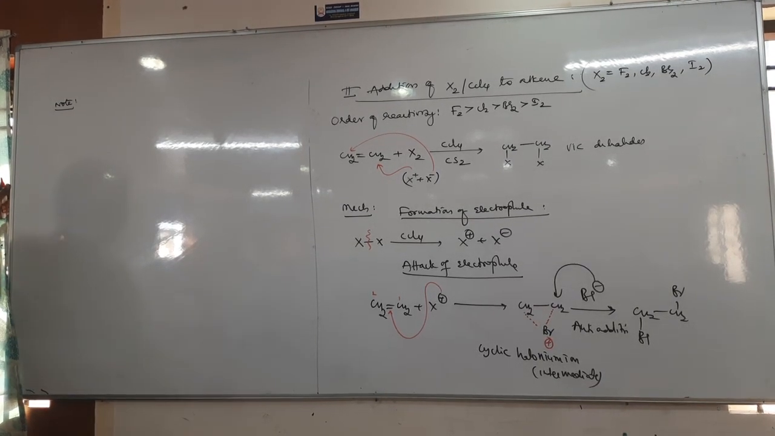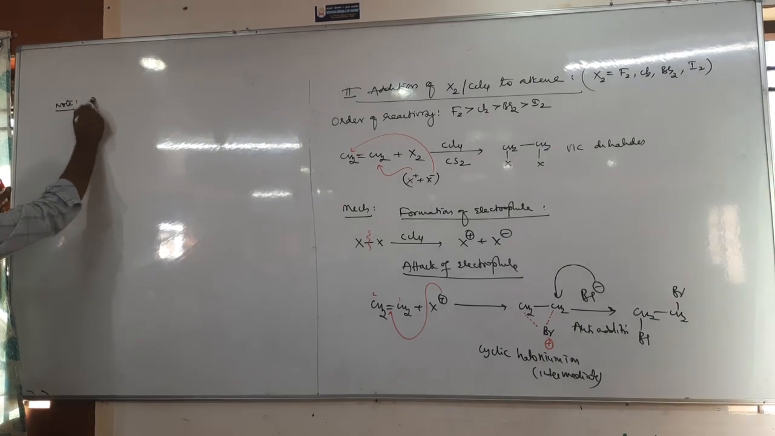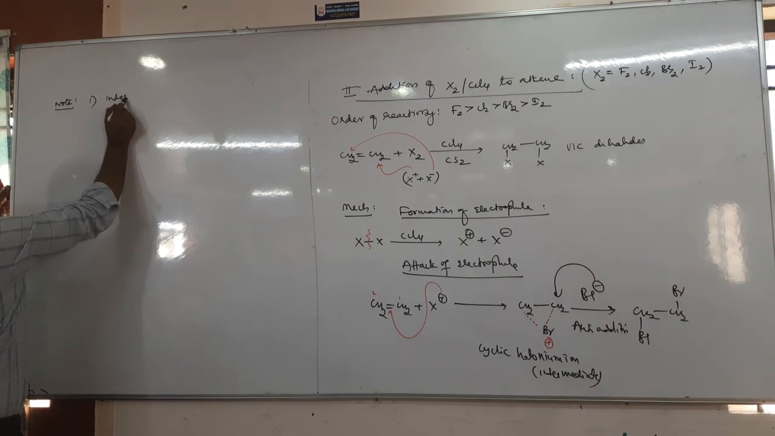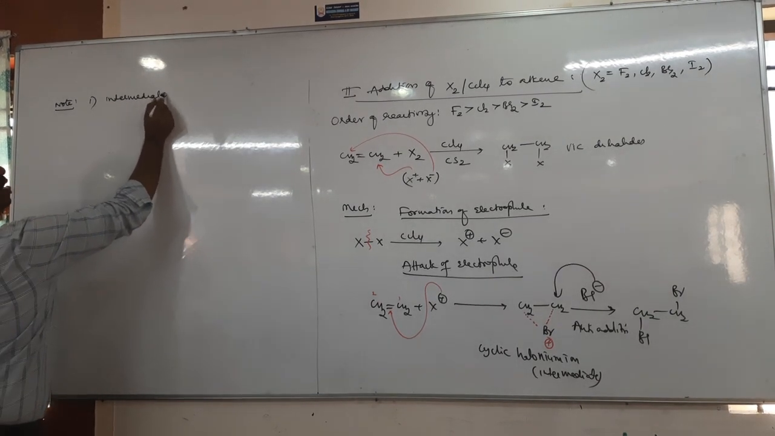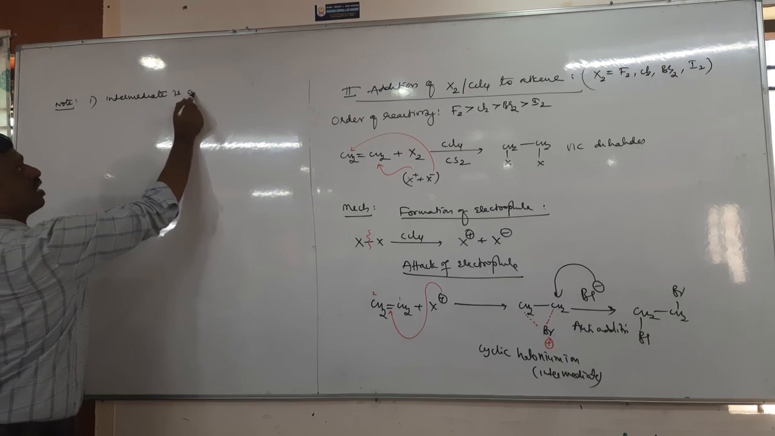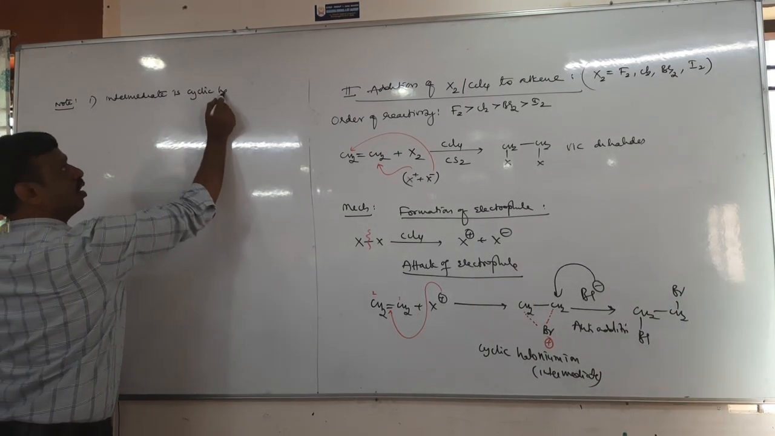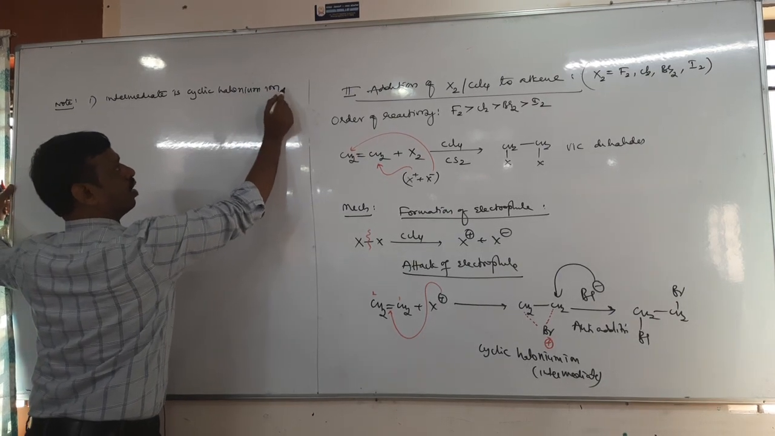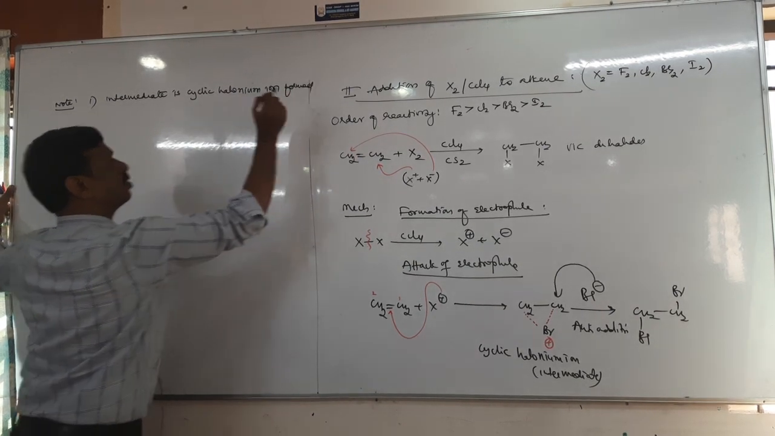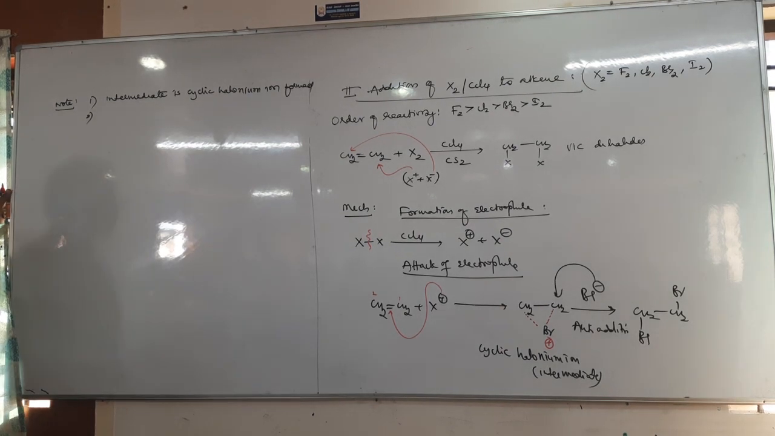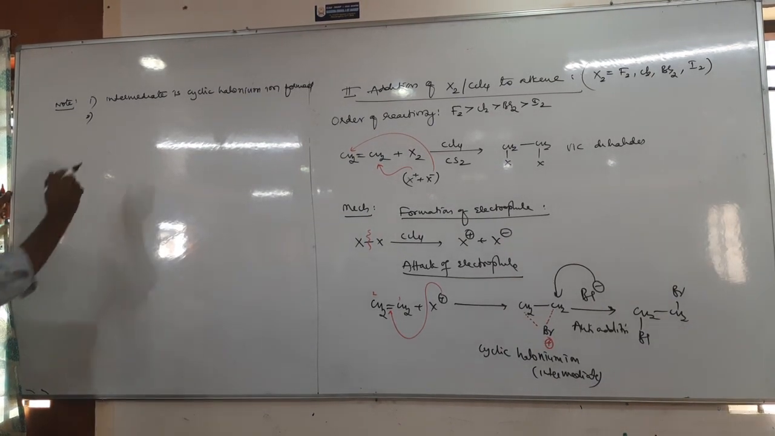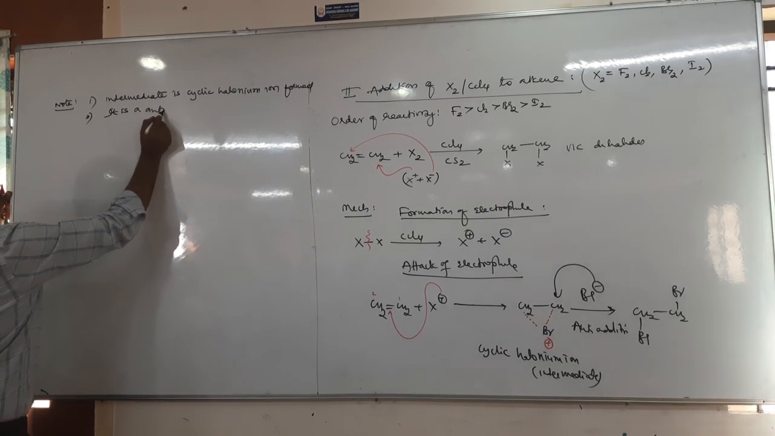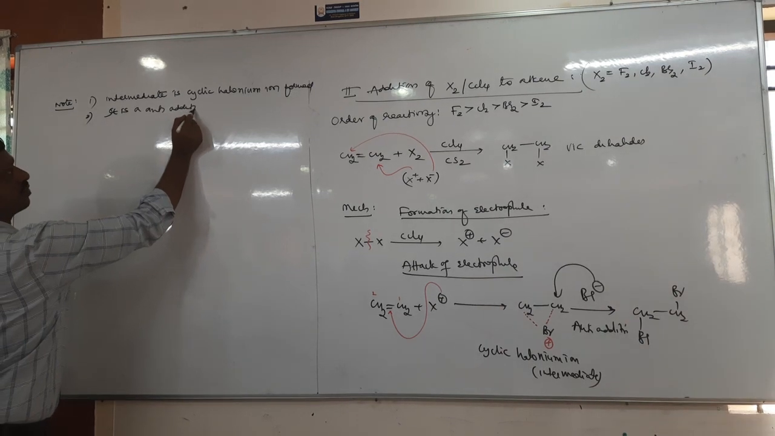Tell me, in this reaction, what is the intermediate? The intermediate is the cyclic halonium ion form. Next point, it is an anti-addition reaction.